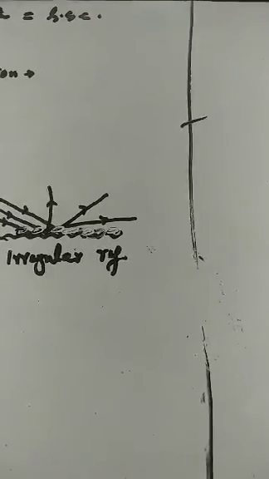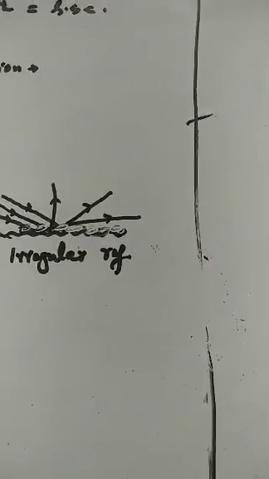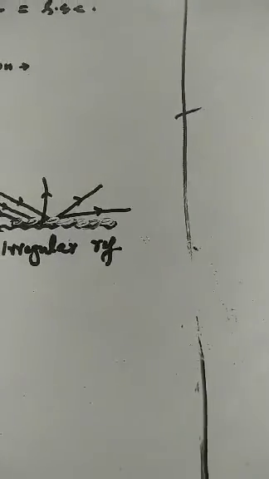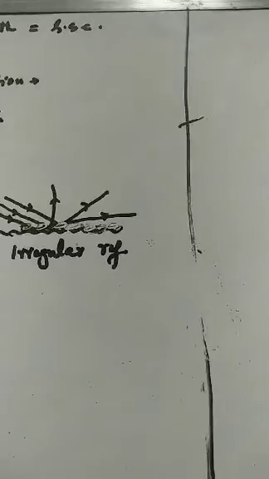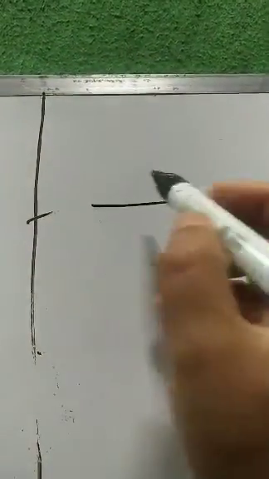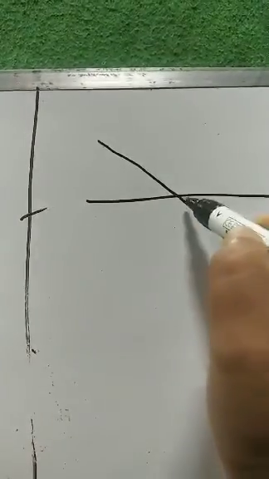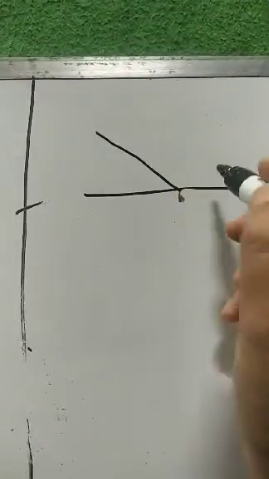Reflection, laws of reflection, we discussed yesterday. So in reflection, light is sent back into the same medium where it was coming from.